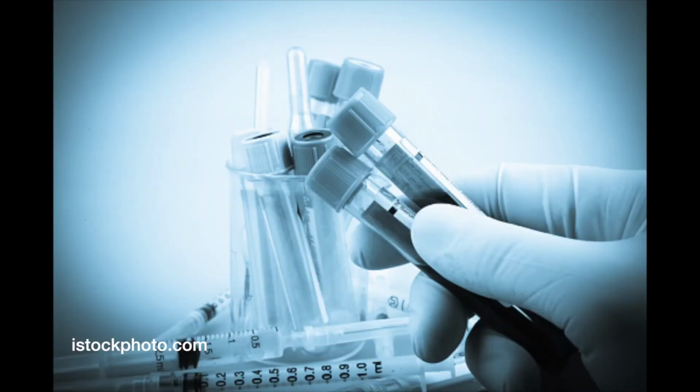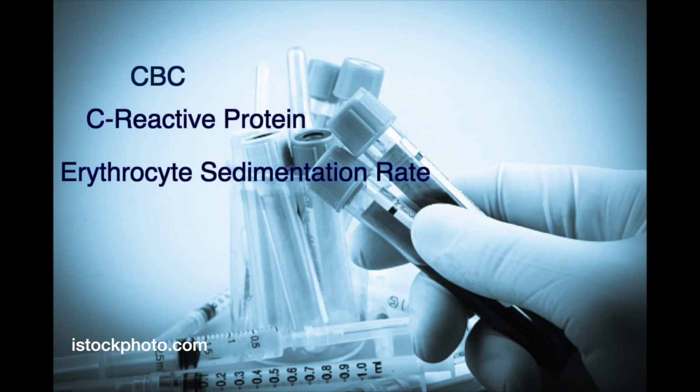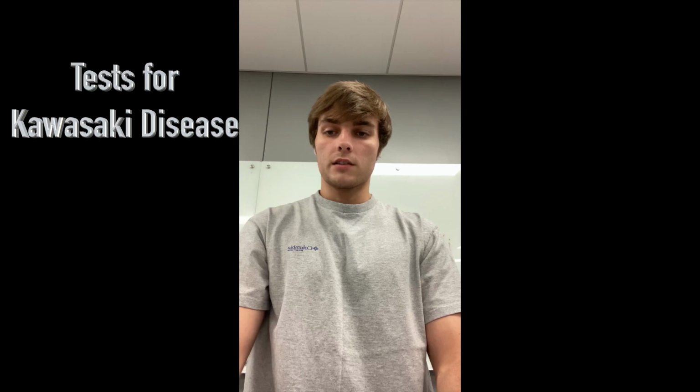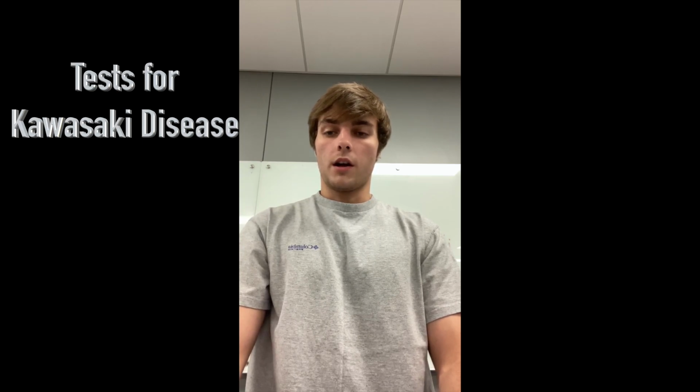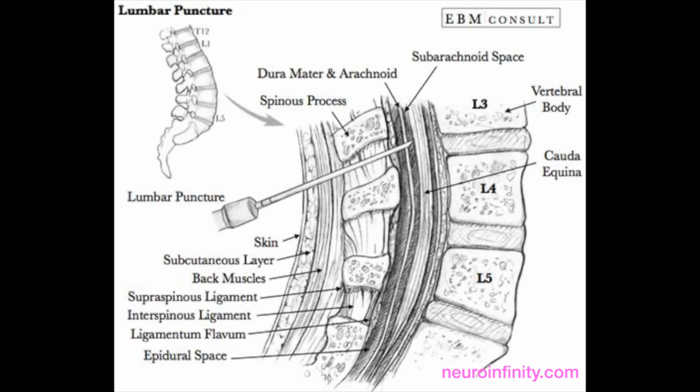The labs for Kawasaki disease include CBC, C-reactive protein, erythrocyte sedimentation rate, blood albumin, and elevated liver enzymes. The tests that are done for Kawasaki disease are a lumbar puncture to assess for meningitis and inflammation, a chest x-ray, and echocardiogram. To do a lumbar puncture, you will start with placing the patient in a side-lying position. This might require some help from an assistant.